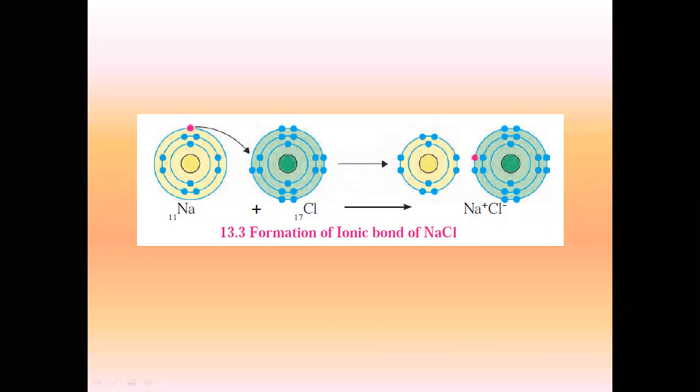And the next question which I asked you to do was for magnesium chloride. Come on, tell me, what's the atomic number of magnesium? Anybody? Yes, Omkar. Very good. It's 12. Atomic number of magnesium is 12.